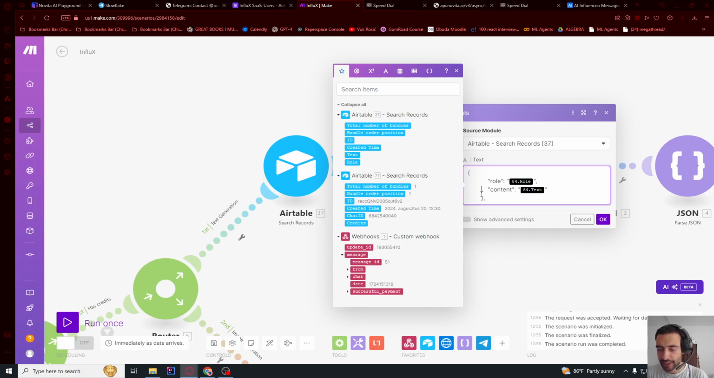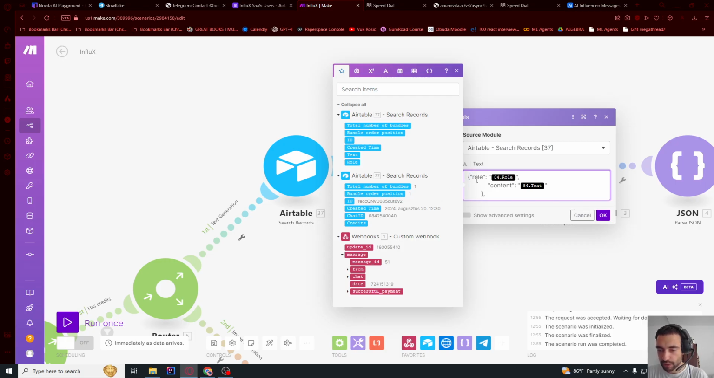These spaces are not important. It's just important that you have curly brackets and then open quotes and then role. If it's black, you need to delete it because this means it doesn't know what you're referring to. So let's delete that and click this role. And then inside of quotes, everything, comma, quotes, content. And then inside of quotes, this text. So the spaces don't matter, just put a comma at the end, and I'll show you why. So let's press OK.